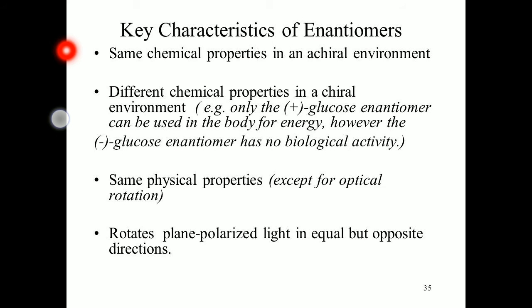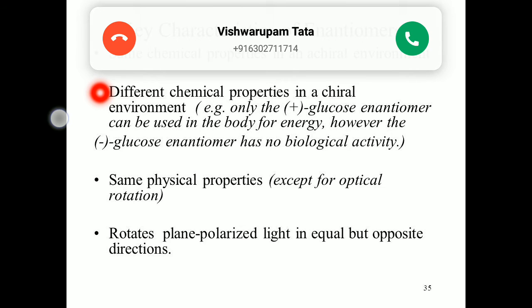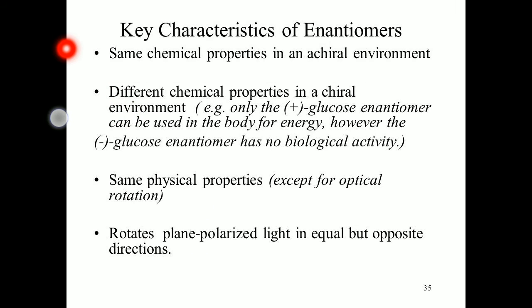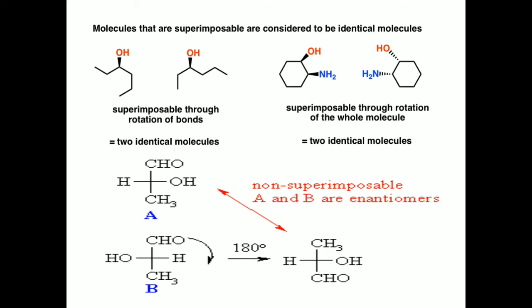Next, enantiomers have the same physical properties, except optical rotation. We know dextro rotation and levo rotation. Okay, next. Here, a few molecules are given to understand superimposability and non-superimposability. Just check these two molecules.